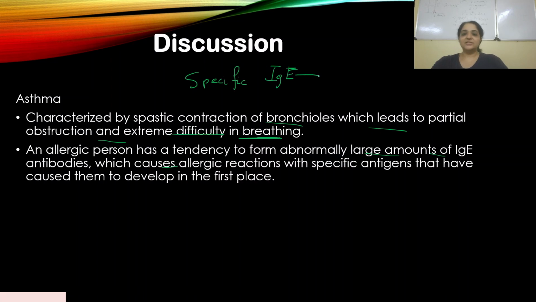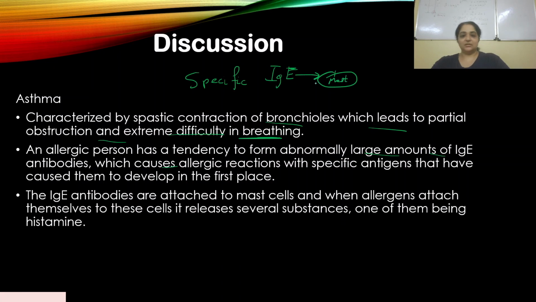These IgE antibodies are attached to mast cells. So now when an allergen comes in, sorry, this should be an antigen or an allergen,